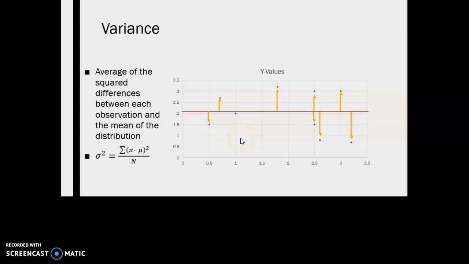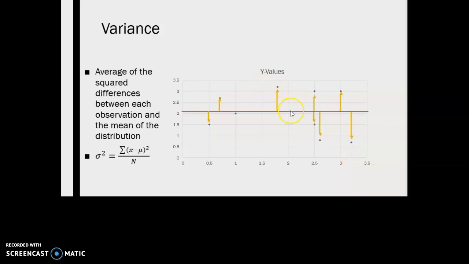Now, if we were to take the average of the distances without squaring them, the problem that we would have is that this one would represent a negative value, roughly negative a half. This would be a positive value, about positive a half. They'd wipe one another out. We have a positive value of about 1, and here we have a negative value of about 1, so these two would wipe one another out.